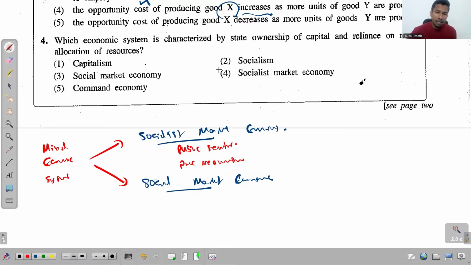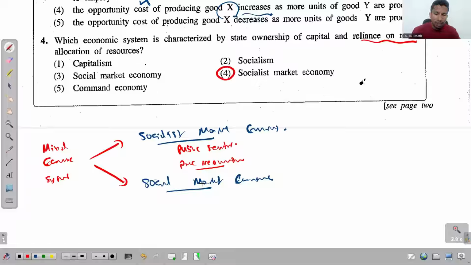And that's what they say here. The economic system which is characterized by state ownership of capital, simply resources, and the reliance of market allocation of resources. Market allocation of resources means price mechanism, right? So what's the answer then? It has to be this fourth one, socialist market economies.